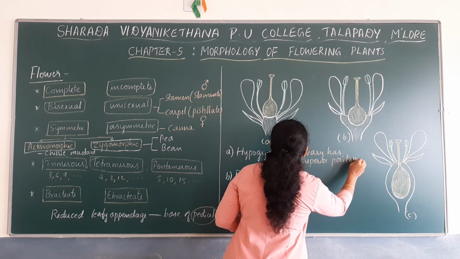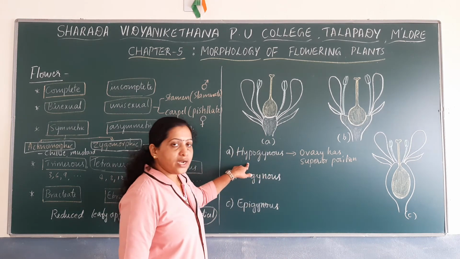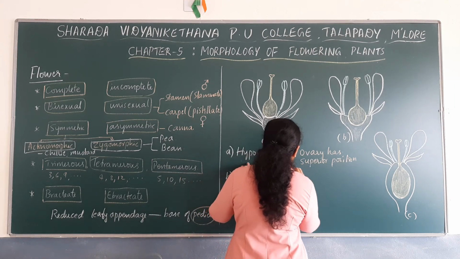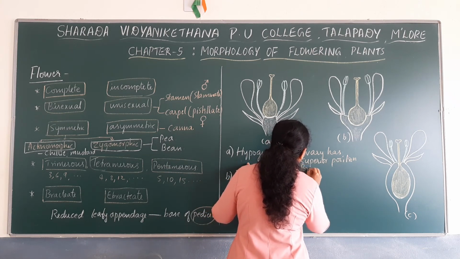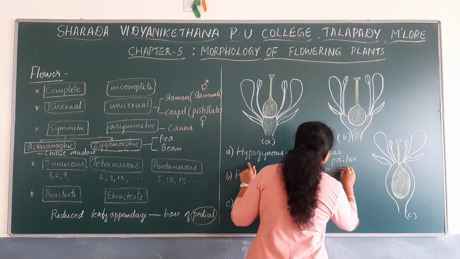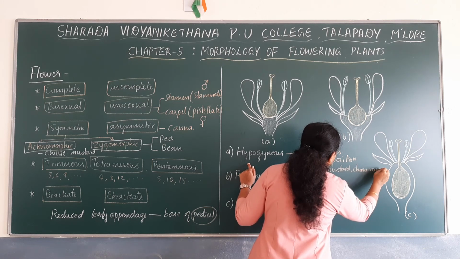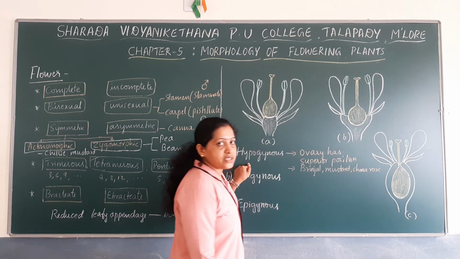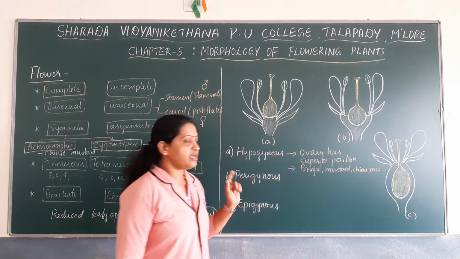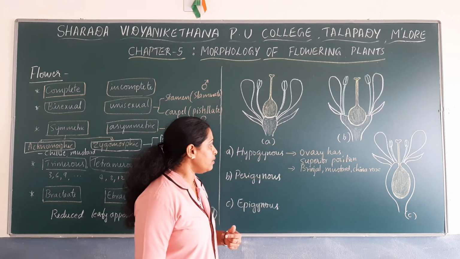Hypogynous flowers, where the ovary has superior position, are seen in flowers of brinjal, mustard and China rose. What do we mean by China rose? China rose is another name for hibiscus flowers. So in hibiscus flowers, mustard and brinjal, the ovary has superior position.